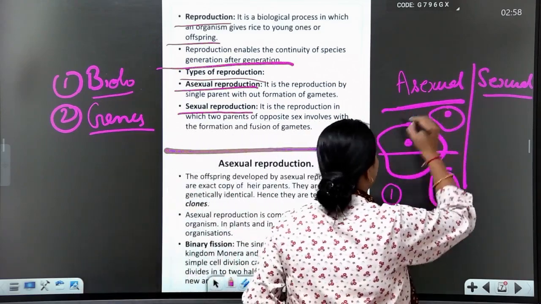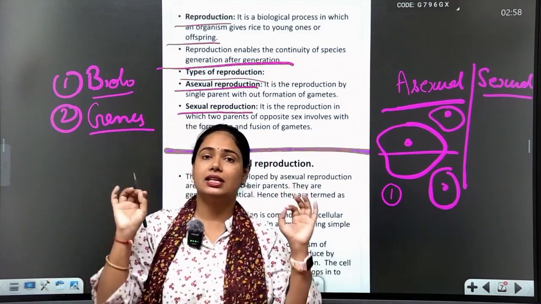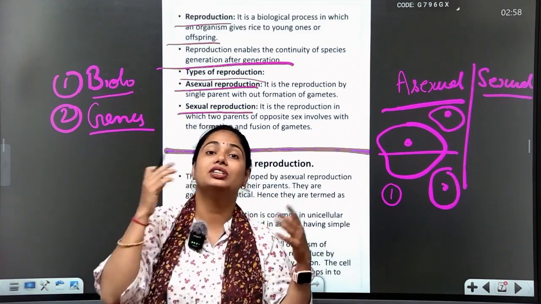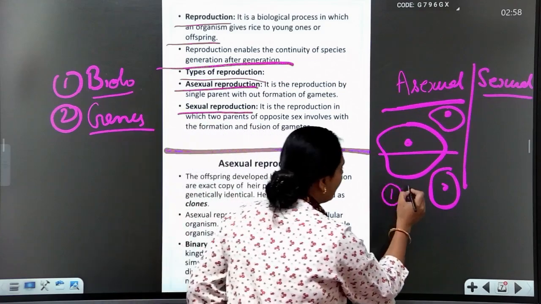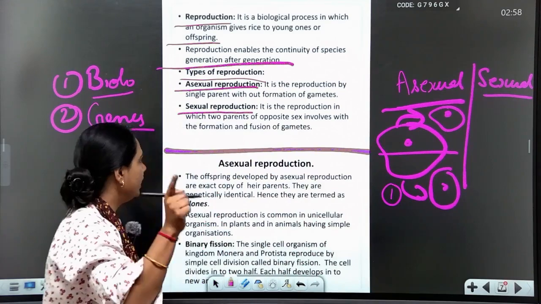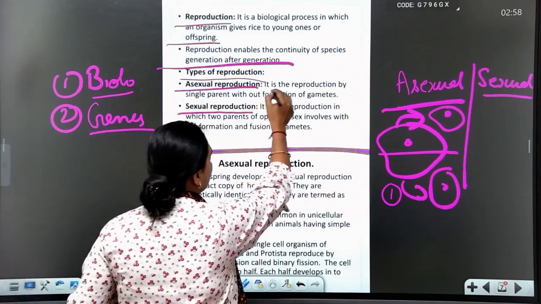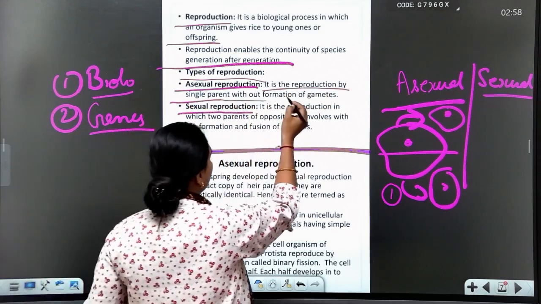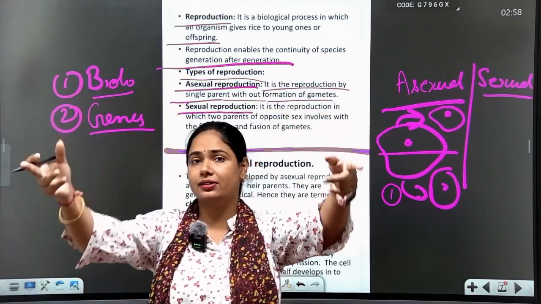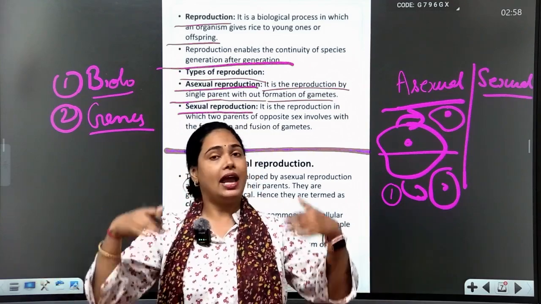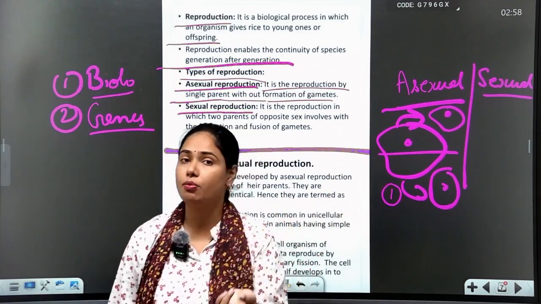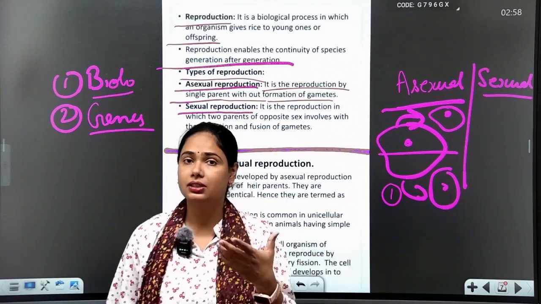So asexual reproduction is that process in which a single parent gives birth to young ones. Clear? Asexual reproduction is reproduction by a single parent without formation of gametes. There is no formation of gametes, only the body divides and forms daughter cells. Definitely, a single parent can form daughter cells and give birth to young ones.